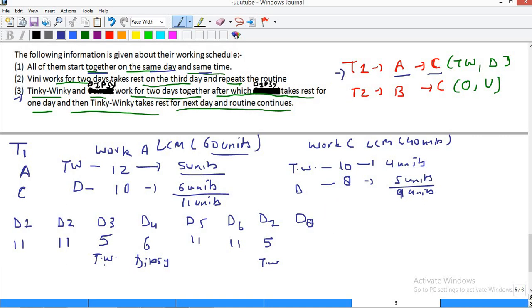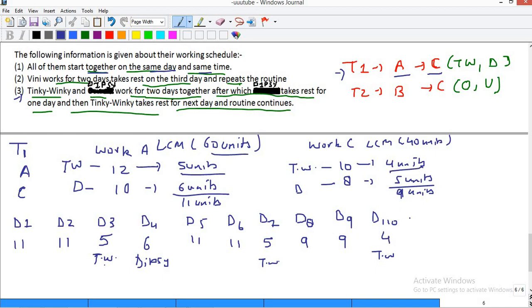So day 8, both of them will work and do 9 units. Then day 9 again they will do 9 units. After that on day 10 only Tinky Winky will work and do 4 units. Day 11 only Dipsy will work and do 5 units in one day.